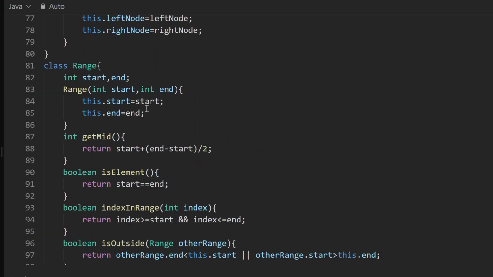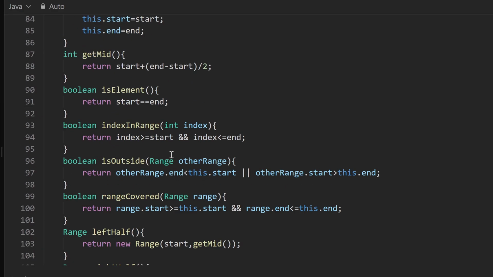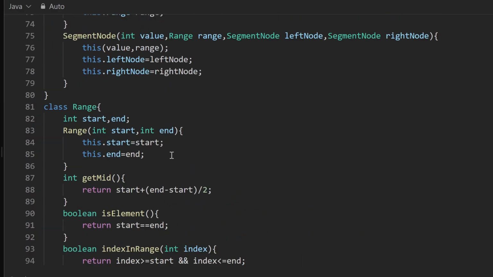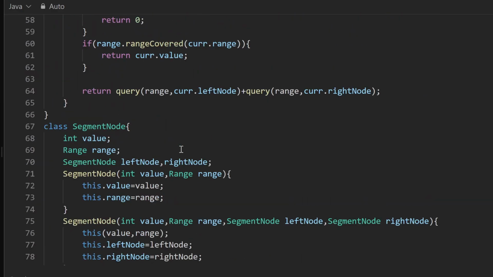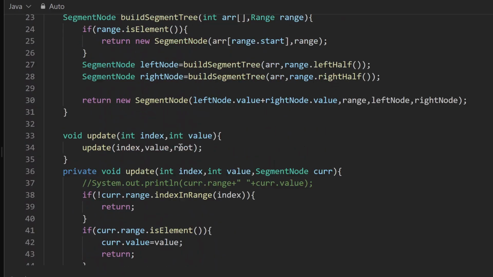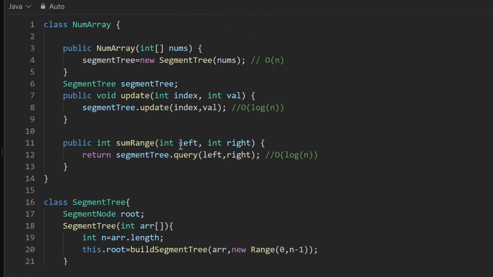So this is the range class. It is very useful not only here, but in other questions as well, so start making it as a class. And that's all the methods we have used. Finally, I can use this segment tree and solve this problem. Since I have made all the methods that I am going to need, I can simply call them.